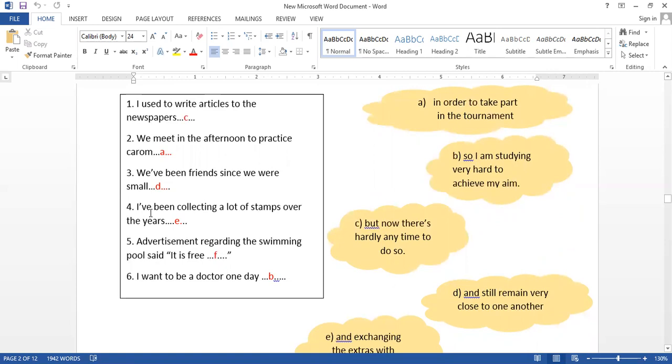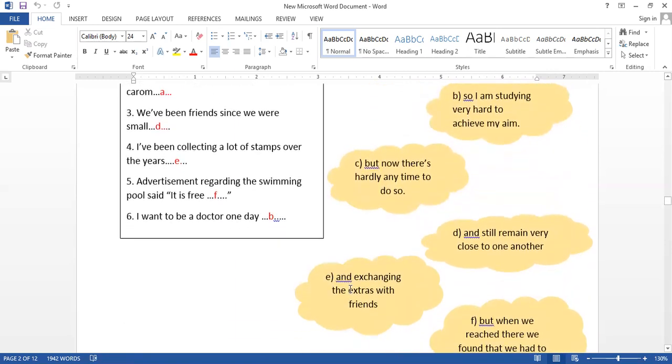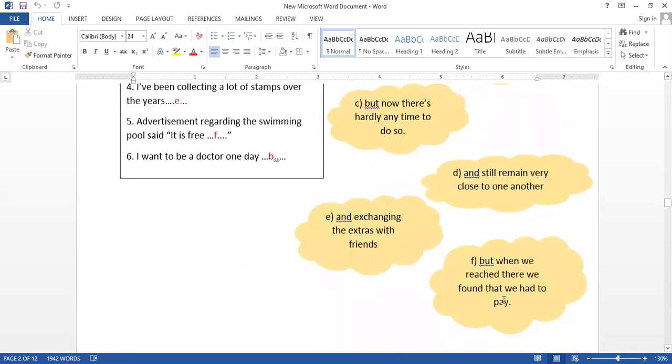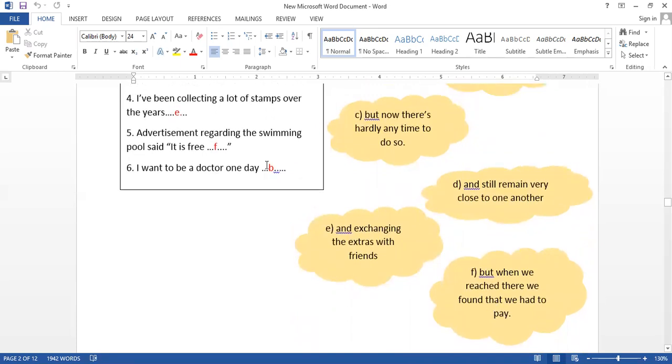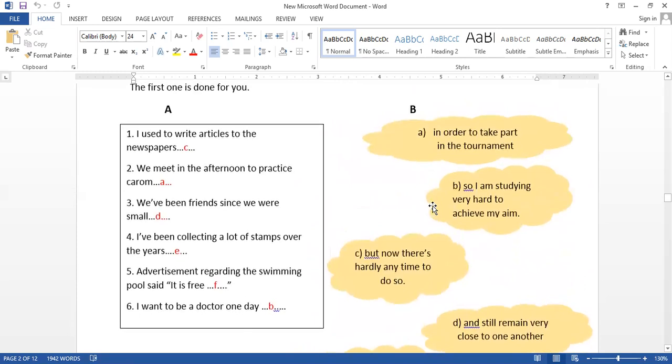Then number 4, I've been collecting a lot of stamps over the years. Yeah, we are exchanging the extras. That is E. An advertisement regarding the swimming pool said it's free, but we have to pay. So connection. I want to be a doctor one day. So what do I do? So I am studying very hard.